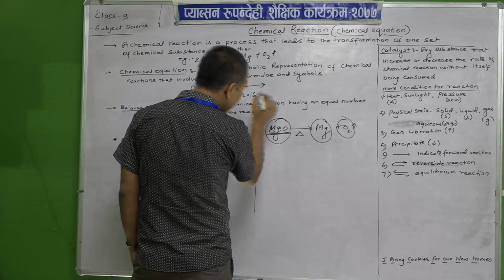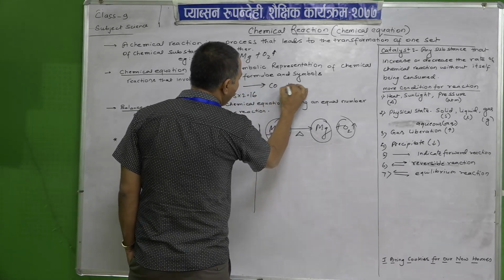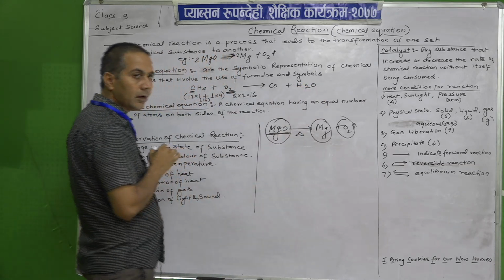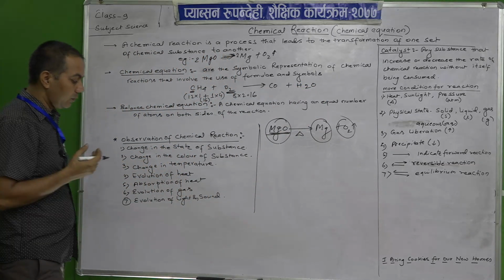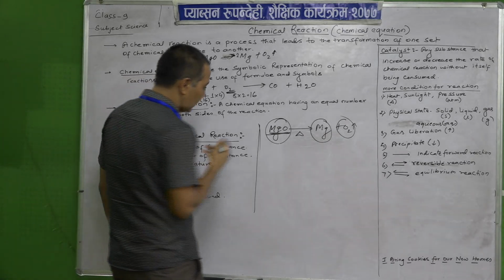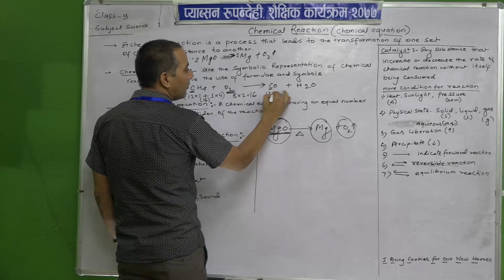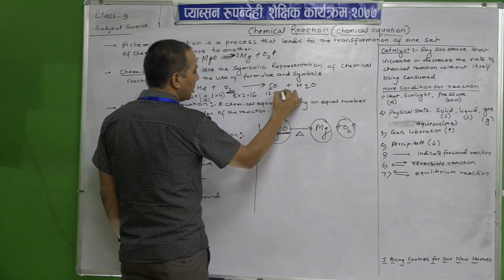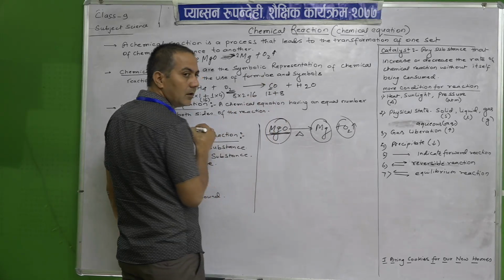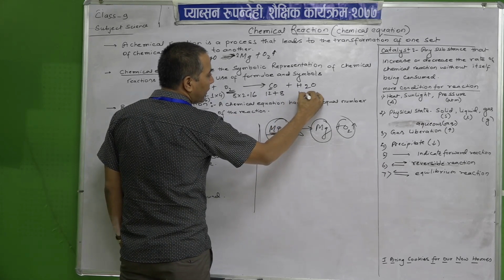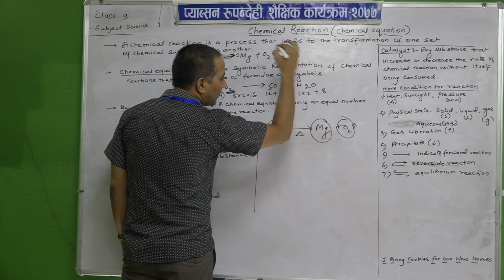When they react, carbon monoxide plus water. Carbon how much? 12. Oxygen how much? That is 8. Then hydrogen 1 into 2 plus 8.